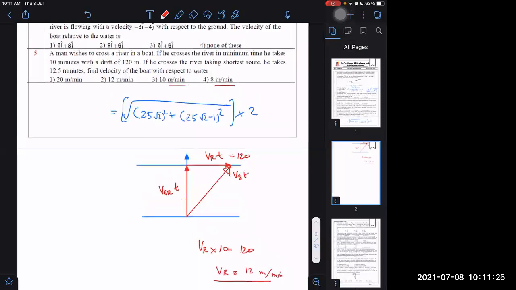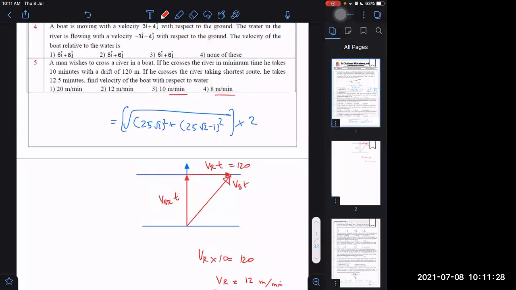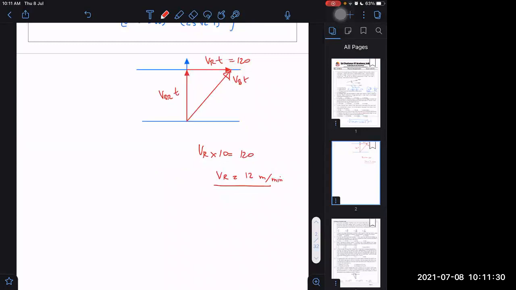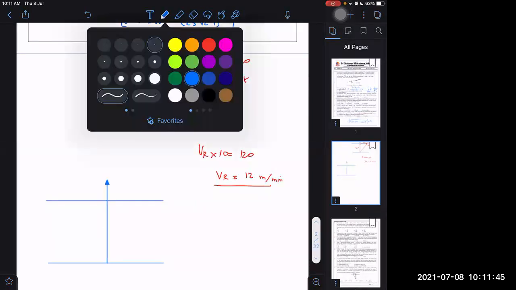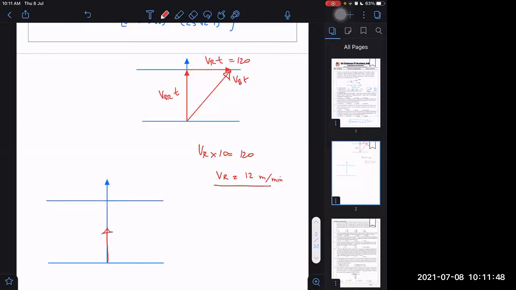Next, if he crosses the river taking the shortest route, we need a second diagram. What does shortest route mean? The velocity VB should be along the perpendicular to the bank. Then VBR will be somewhere backwards, and VR into T will add.